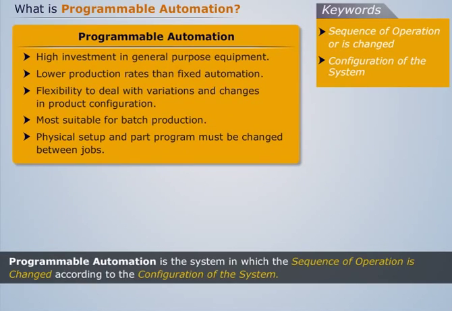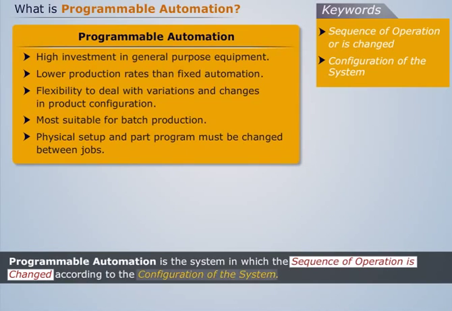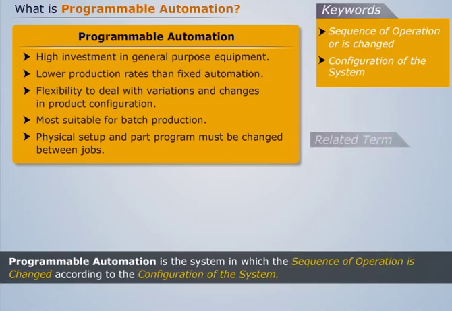Thus, programmable automation is the system in which the sequence of operation can be changed according to the product configuration. The related term is